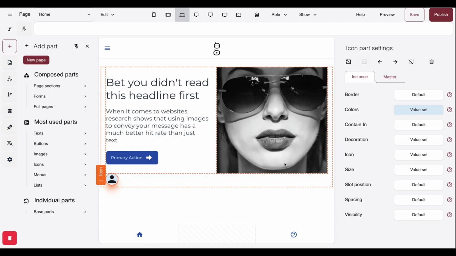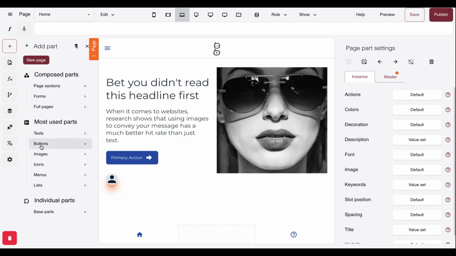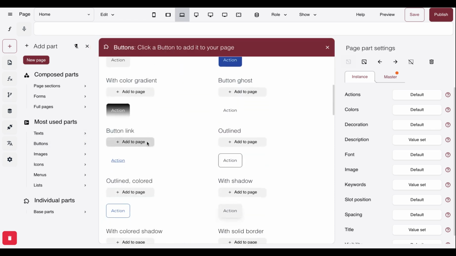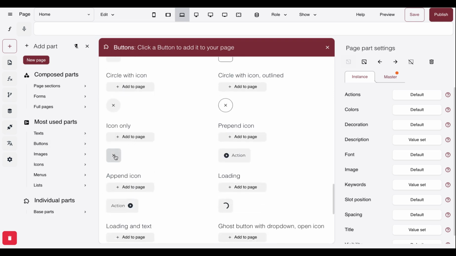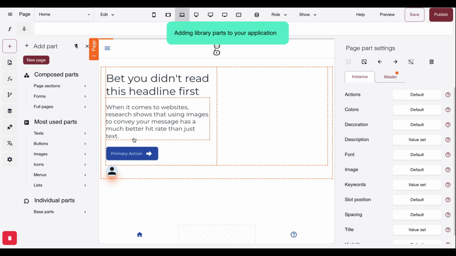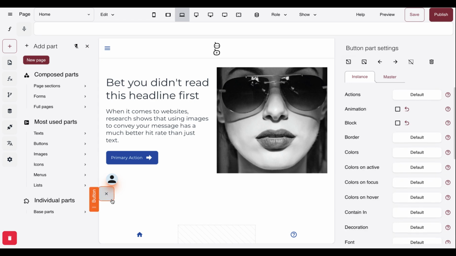Now, it is important to know that you can't link to a new page from an icon, but you can link to a new page from an icon button. So I'll add a button to show you. If we go to buttons, and we'll go to an icon only button. That's our icon only button there. And you can see that it really only does look like an icon, but that's the part that we can link if we wanted to link an icon.